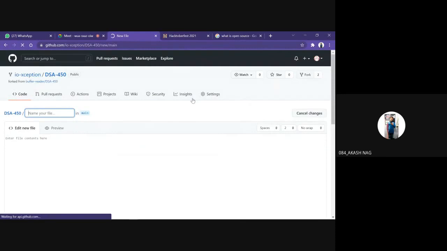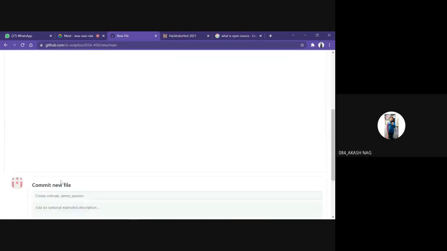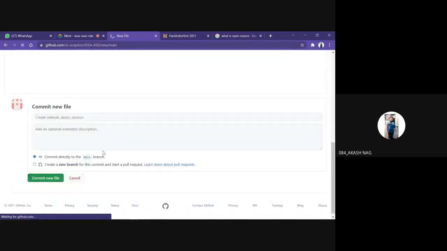I want to create a new file in this called informals demo session, and in this file I will be typing just anything, like this file is just for demo purpose. Right. I have typed this. This file is just for demo purpose, and then I will commit the changes into the new file.